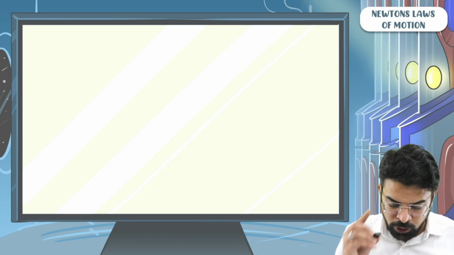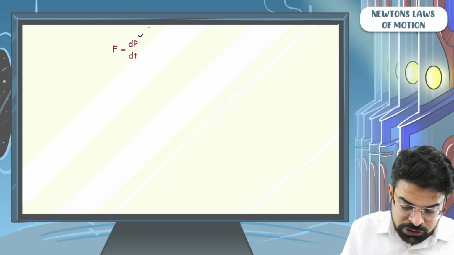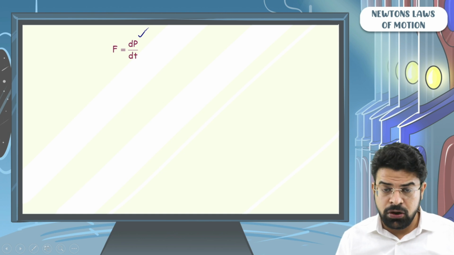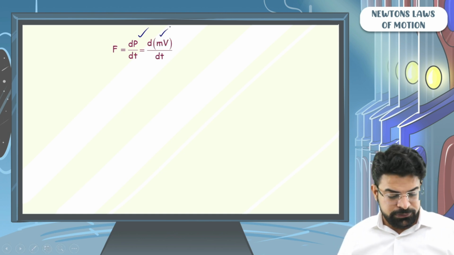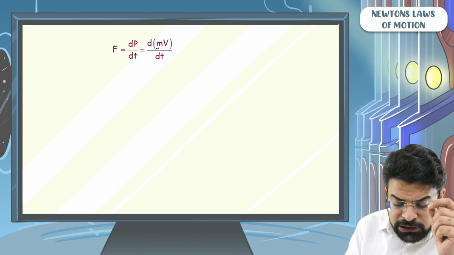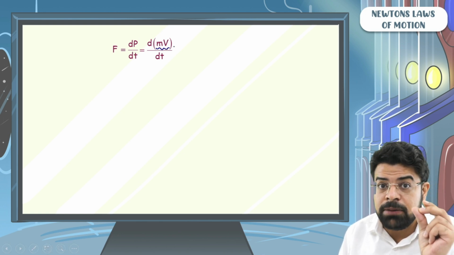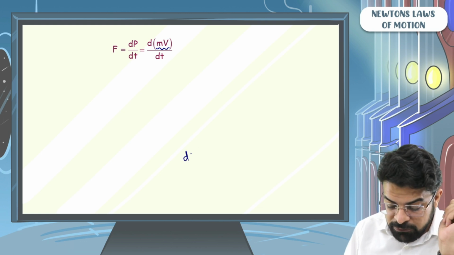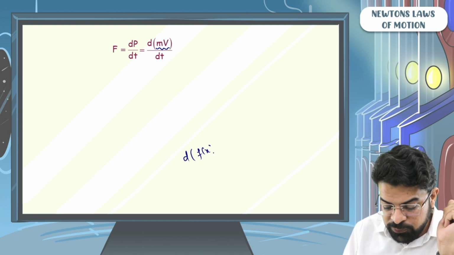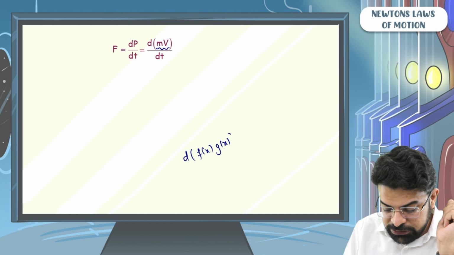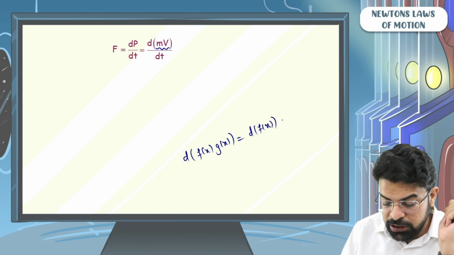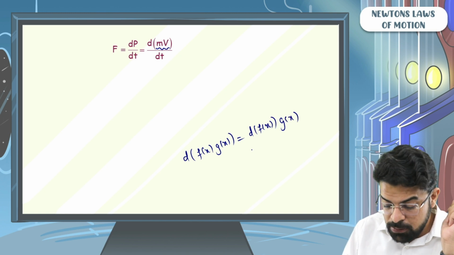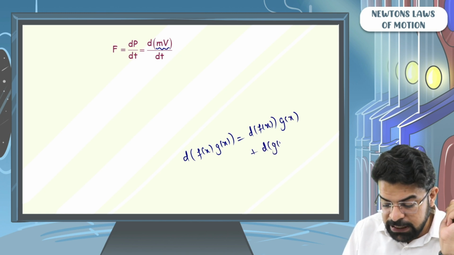So now let's talk further. F equals dp by dt. This is Newton's second law. Now we know that momentum can be written as mass times velocity. Here in the numerator we have to differentiate the multiplication of mass and velocity. We have learned in differentiation that the derivative of f(x) into g(x) is the differentiation of f(x) with g(x) as it is, plus the differentiation of g(x) with f(x) as it is.